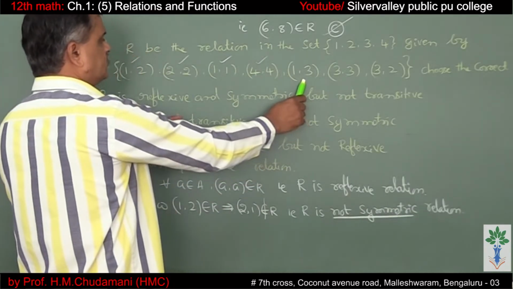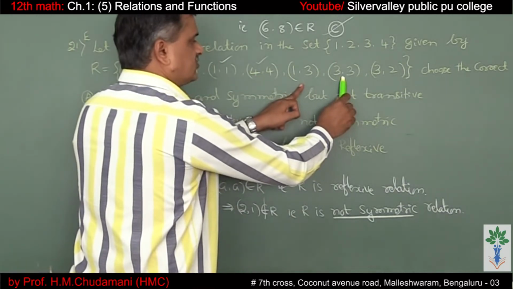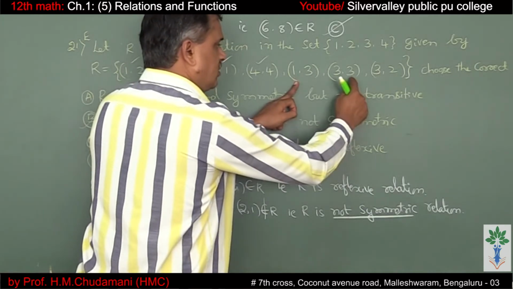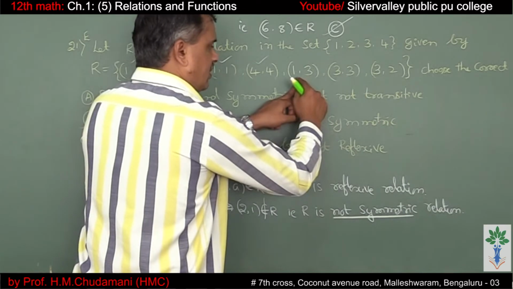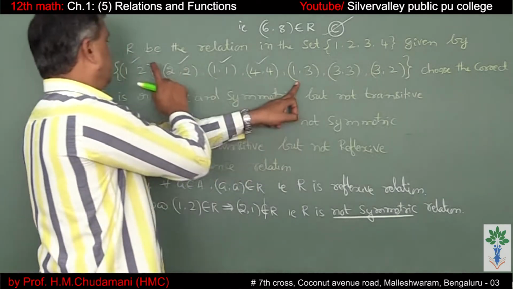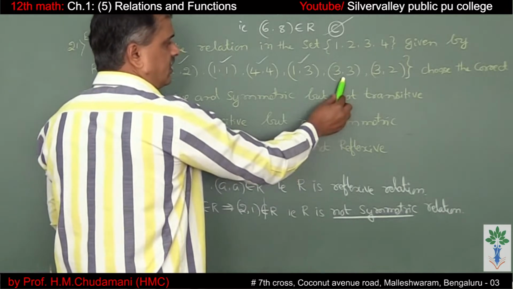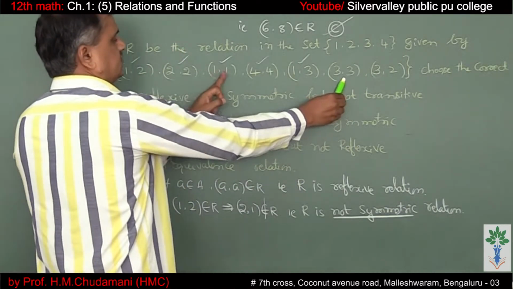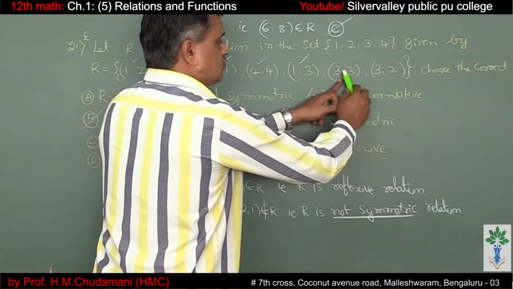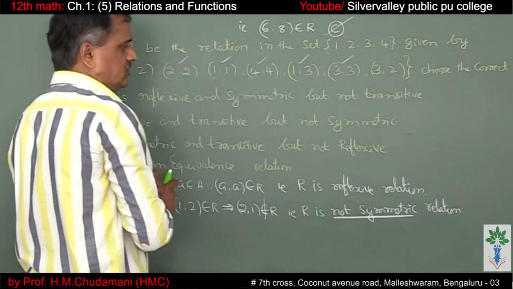With (1,3), you can't take these, but we can take (3,3). If I select (3,3) with (1,3), we are left with (1,3). It is there. Then along with (1,3), (3,2), if I select, (1,2) is there. So for all the ordered pairs, it is true, transitive. Along with (3,3), you can't take these elements, but we can take (3,2). So we are left with (3,2), it is there. So (3,3) got over.